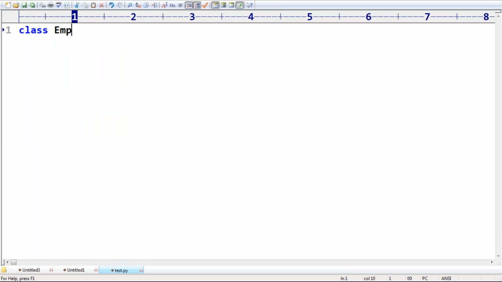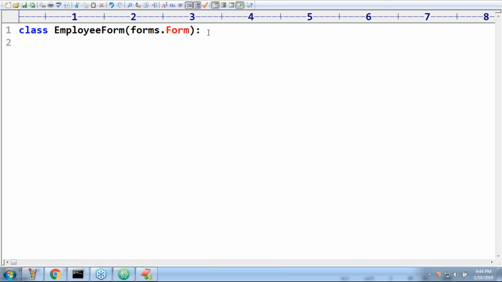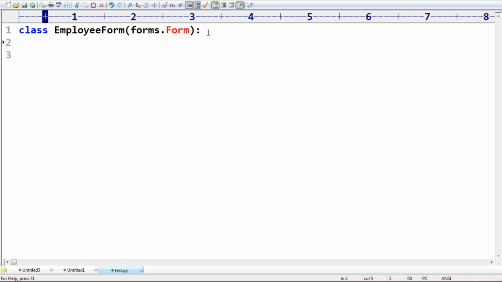Class EmployeeForm, forms.Form. I hope you remember. Inside forms.py, we have to write forms.Form, and here something like eno = forms.IntegerField. Earlier, somewhere we covered this one.